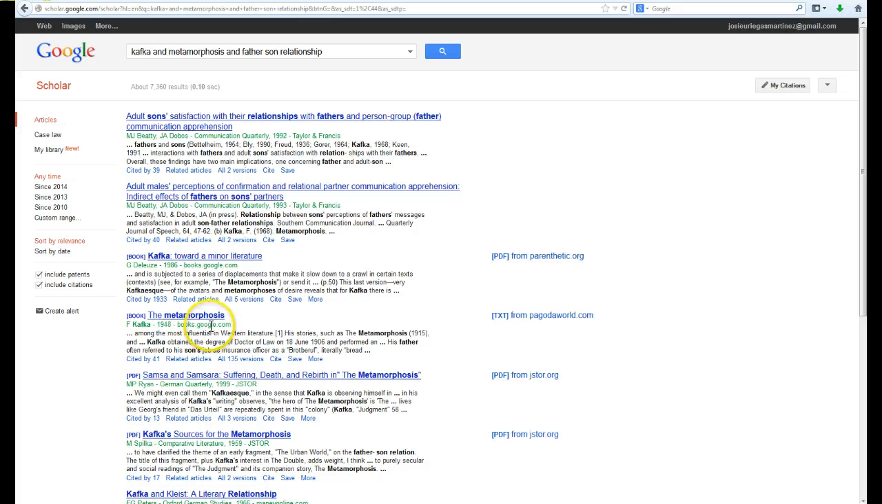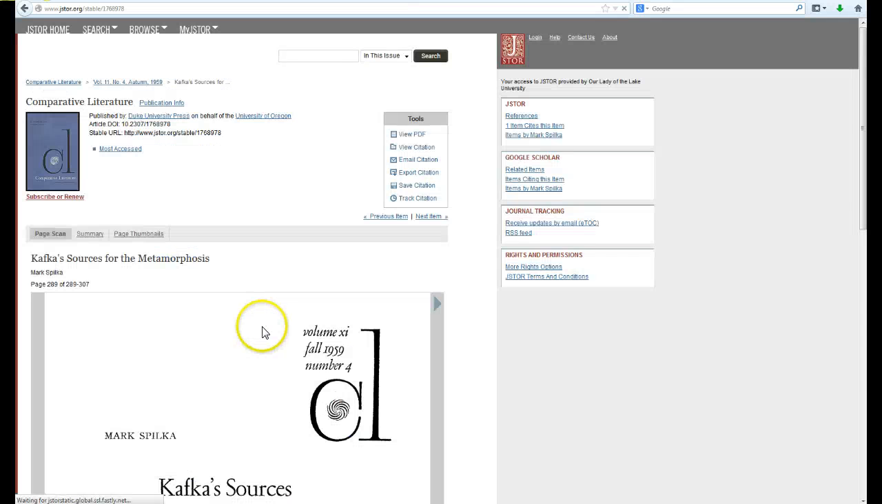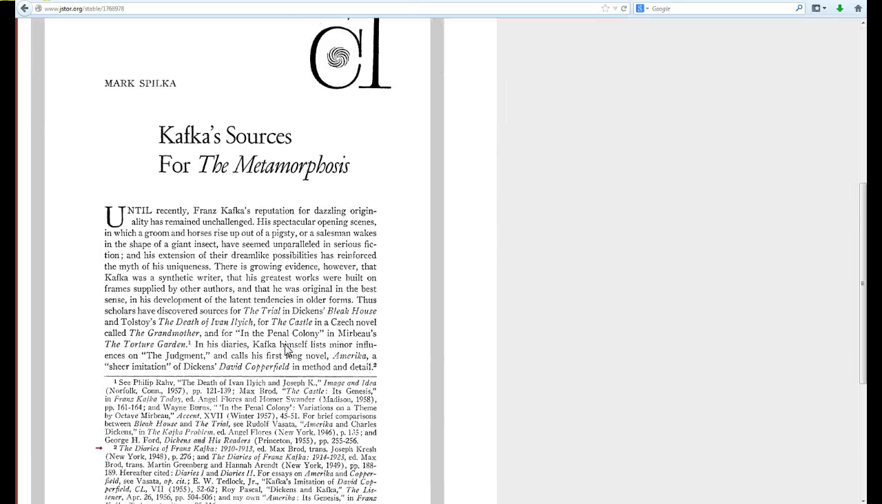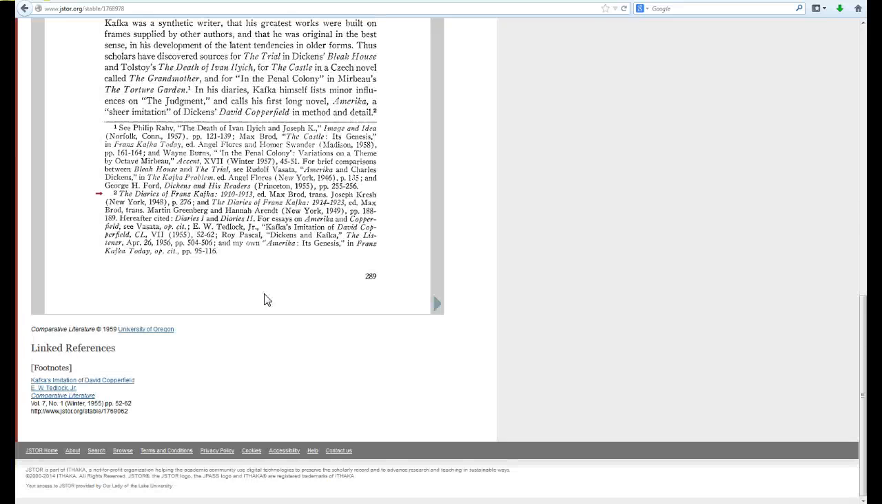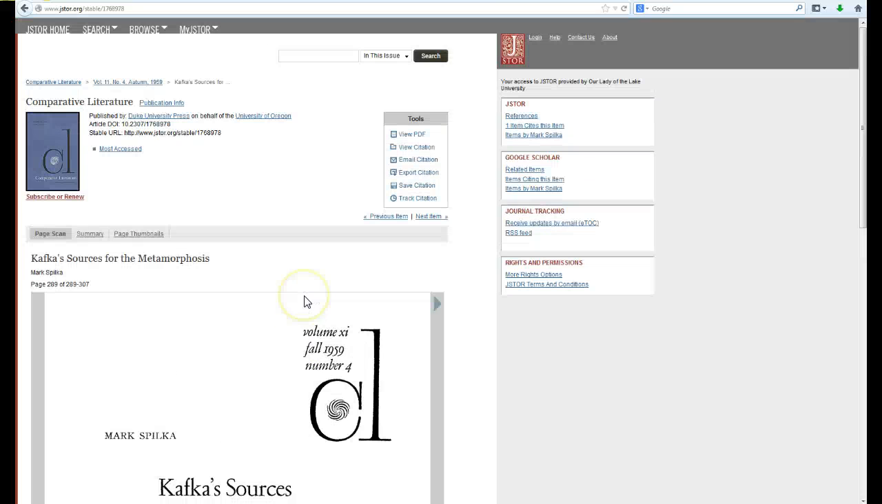It brings back citations. Here's a book citation. Here's another book citation. You can see that these are PDF. This one says that it comes from JSTOR. So there's a very good possibility that we have this particular article. You can see here, this is just a citation. It's just a one-page review of it.